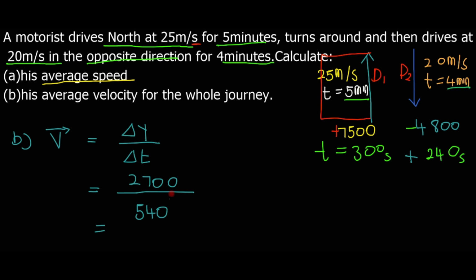And therefore 2700 divided by 540 e re fa 5 meters per second. And then because ke positive e rela gore e tlo ba north. Remember gore ba re file this direction e ra gore ke north and south. Ge e be le negative e rela gore e tlo ba south. And then because ke north ke positive, so ke answer ya rena in this way.